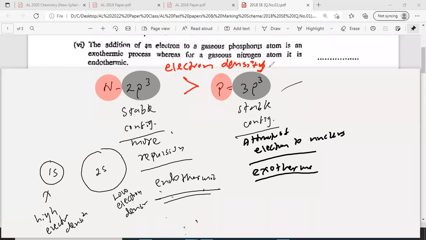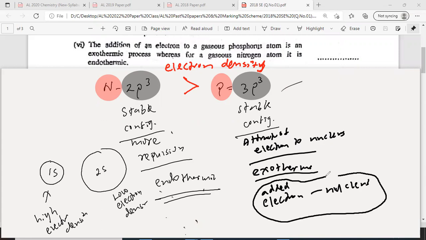So, adding an electron to an atom is the same as bond making. There is an interaction between the added electron and the nucleus. That is equal to bond making. Making a new interaction, making a bond.